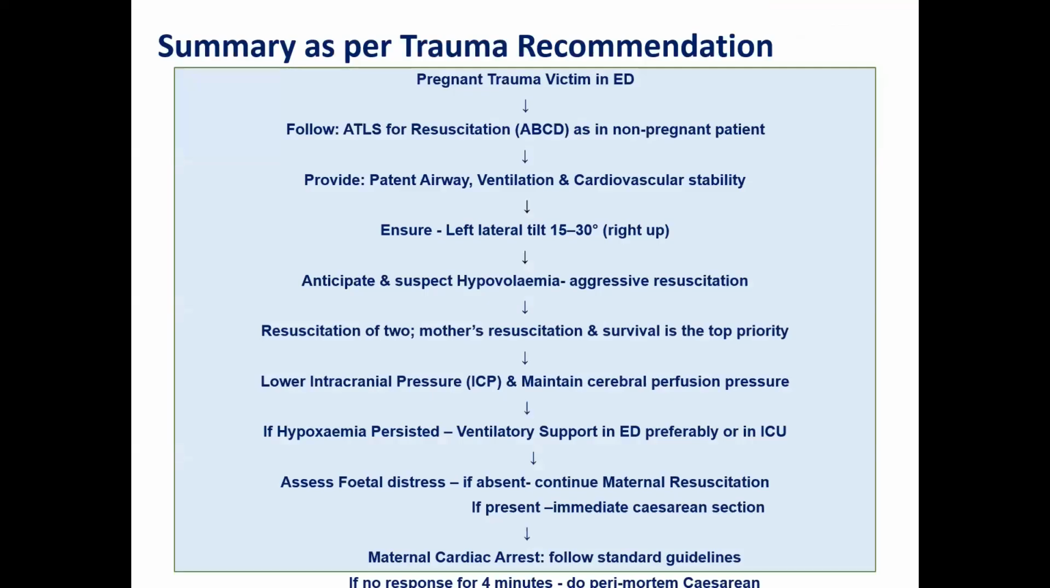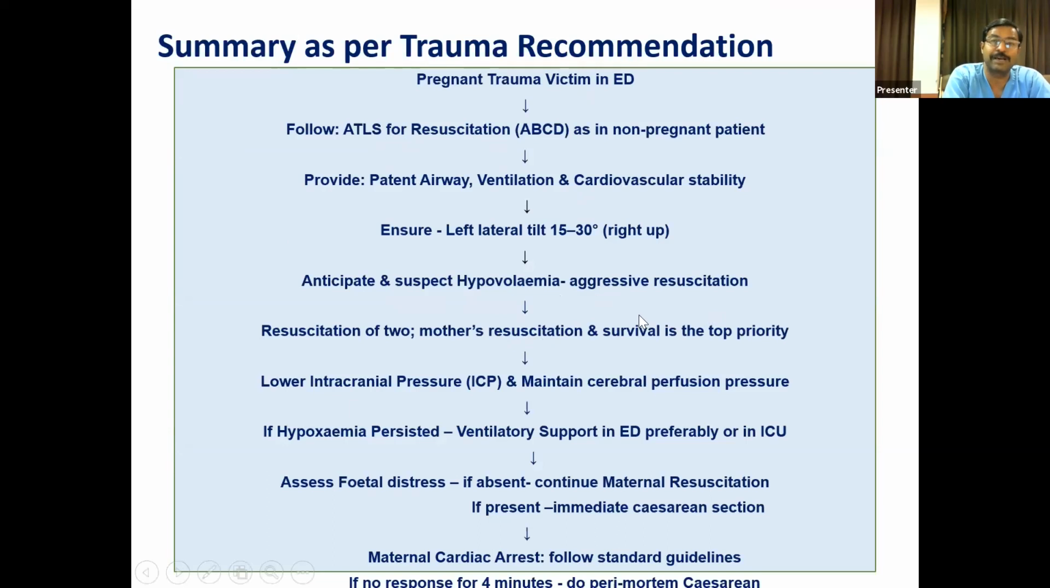So according to this, I have made a chart algorithm. Whenever you get a trauma victim in the emergency department, according to the ATLS protocol you have to resuscitate the patient, ABCD. You have to check airway and ventilation, achieve cardiovascular stability, and provide left lateral tilt. If you are suspecting hypovolemia, aggressive resuscitation is to be done, and take two lines. If the patient has raised ICP, then maintain cerebral perfusion.